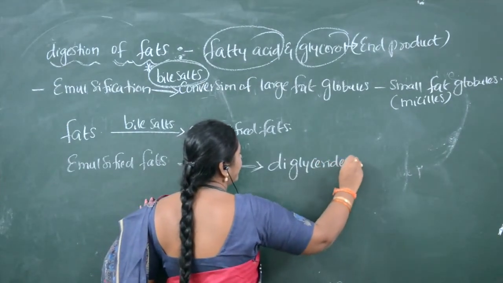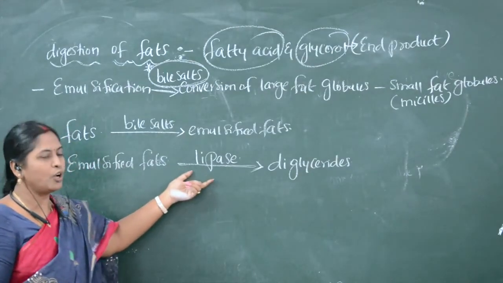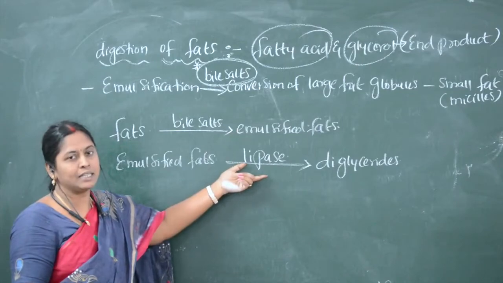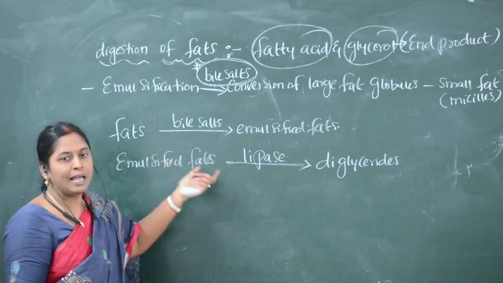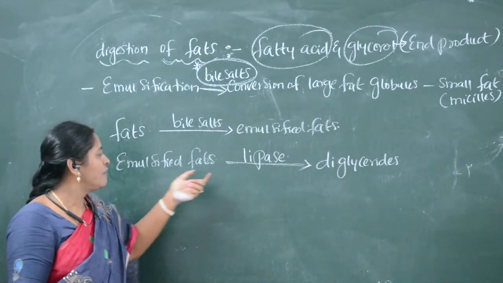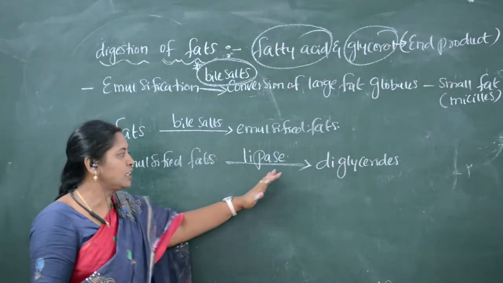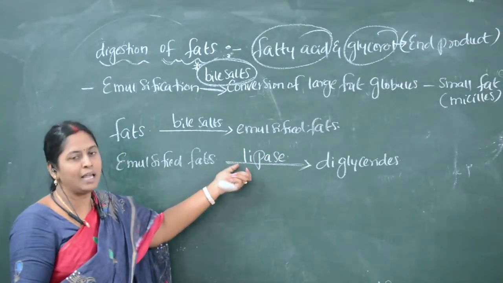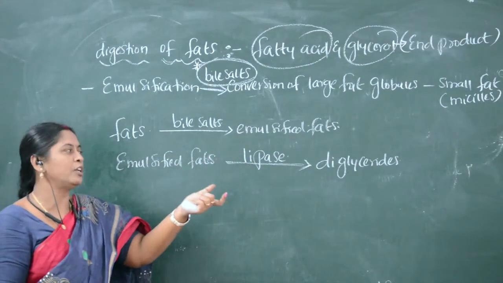Fats are converted to diglycerides by the action of lipase. What is lipase? Lipase is nothing but the enzyme which digests the fat. So lipase is the enzyme which digests the fats. So fats are converted to diglycerides by the action of lipase. Lipase is the enzyme which digests the fat molecule.